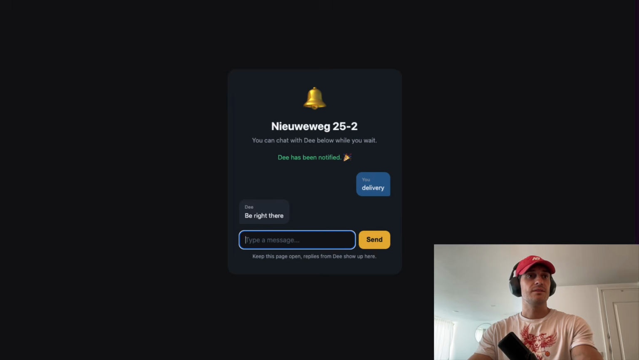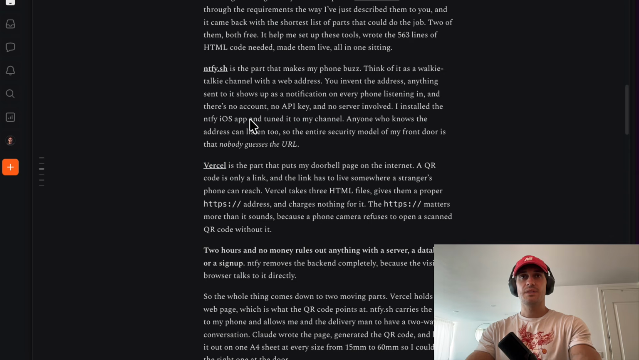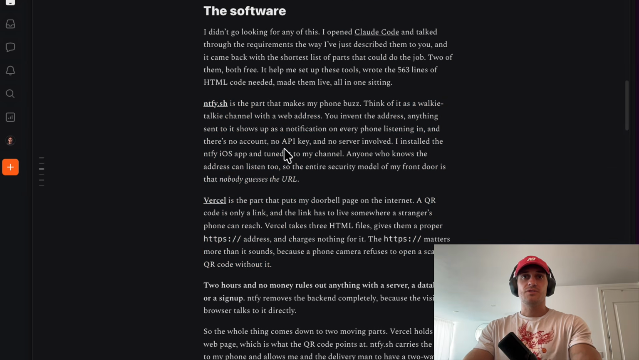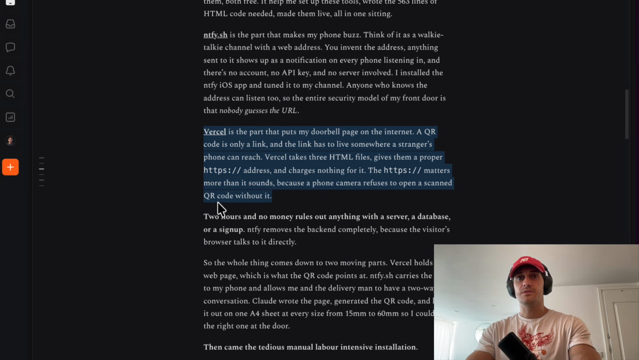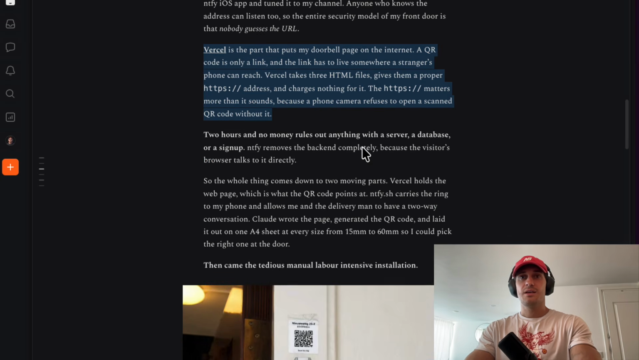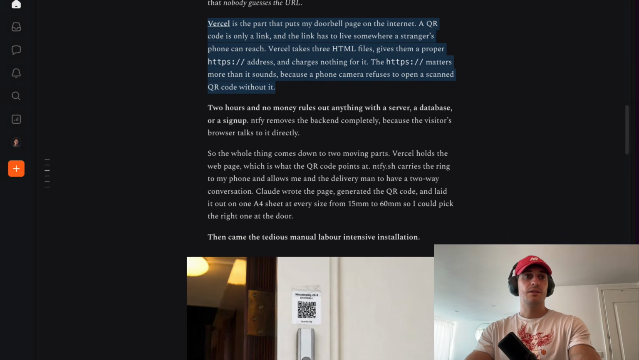So this web page is hosted by Vercel, and we have ntfy. So these are the only 2 free applications that we need. And with this, all you need is just to download the application, link it to the Vercel. So you need to sign up to a Vercel account as well, but Claude will take you through that. And then you have your working solution.